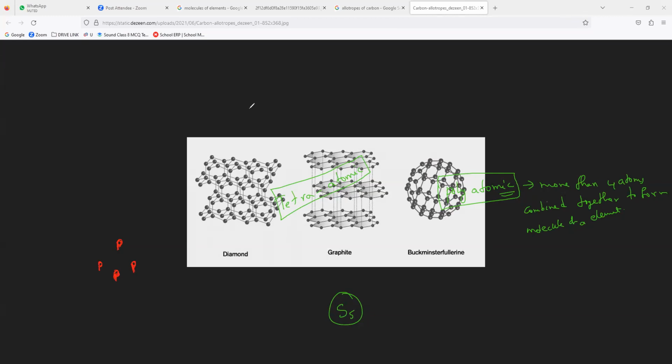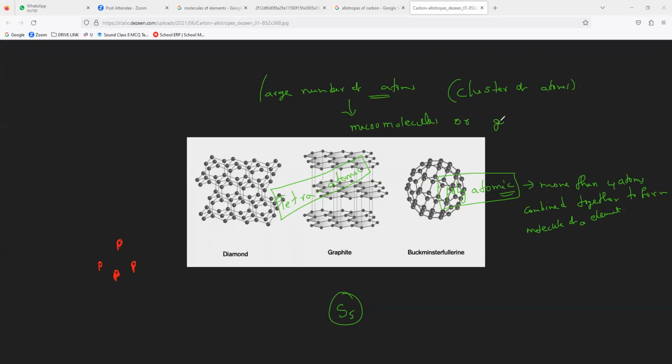The molecules of some elements have a large number of atoms. That is what we can say cluster, a cluster of atoms, and they are called macromolecules. Macro means big, so a large number of atoms.